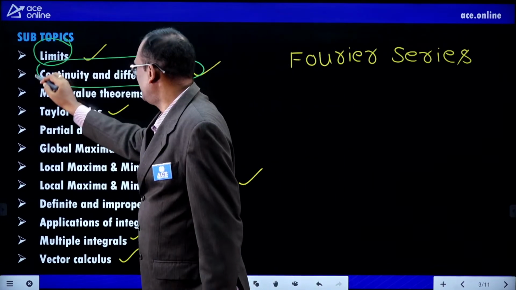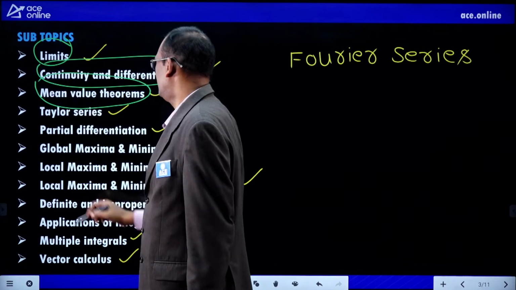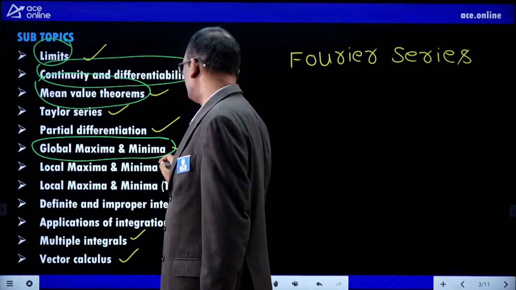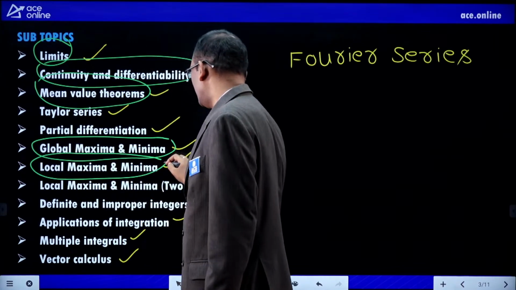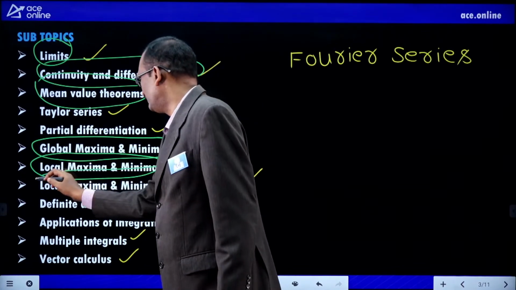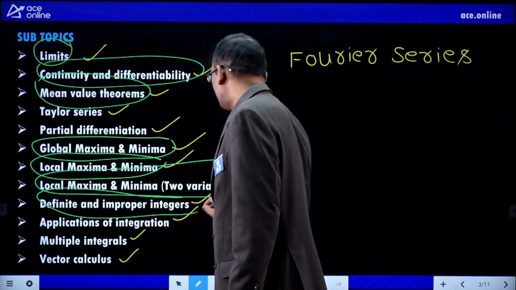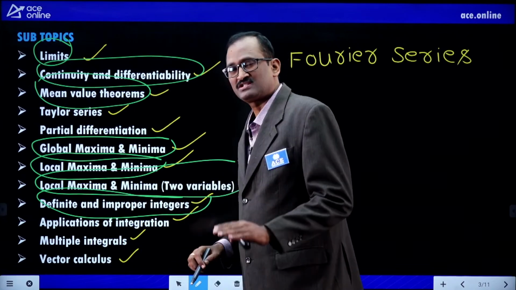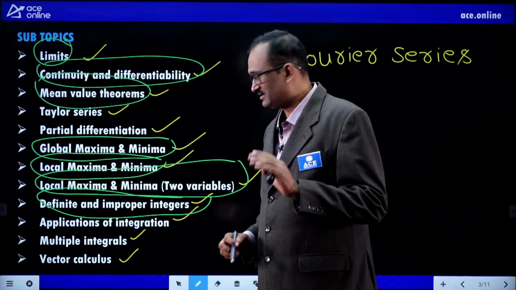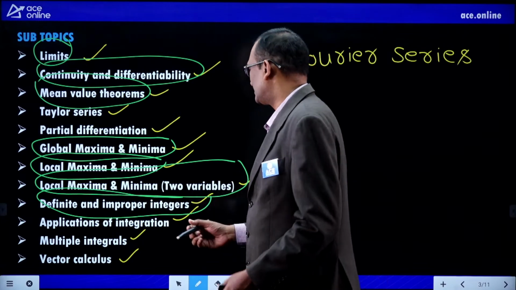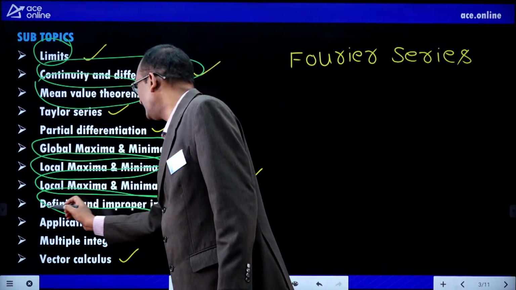continuity and differentiability, mean value theorems, global maxima and minima of 1 variable, local maxima and minima of 1 variable, local maxima and minima of 2 variables, definite and improper integrals, as well as, actually, improper integrals officially they did not disclose, but anyhow we can expect them, as well as applications of integration.